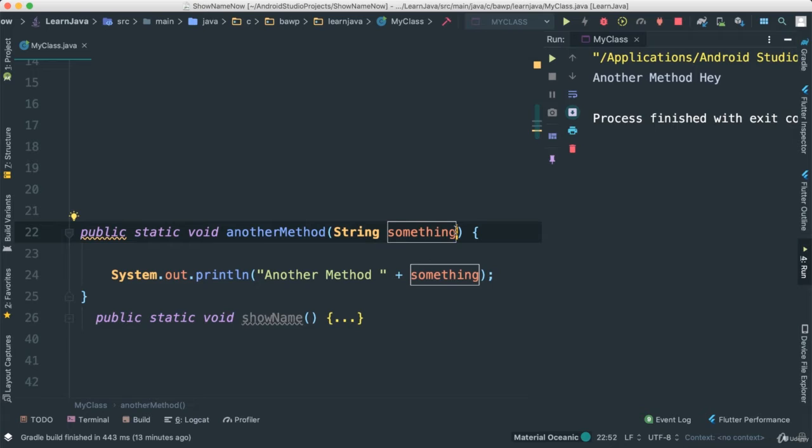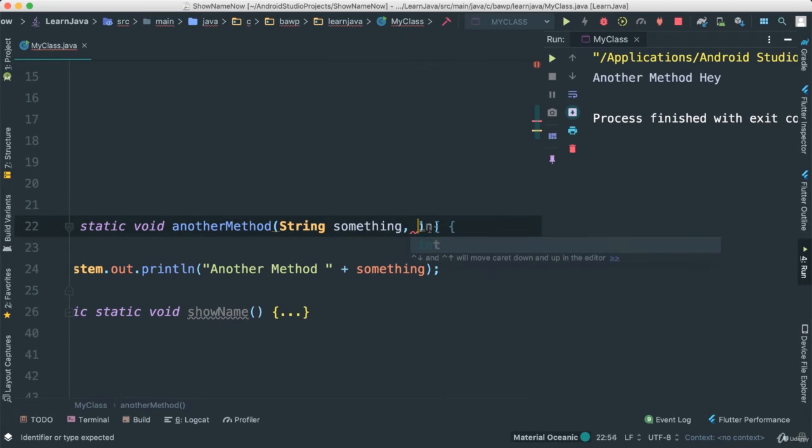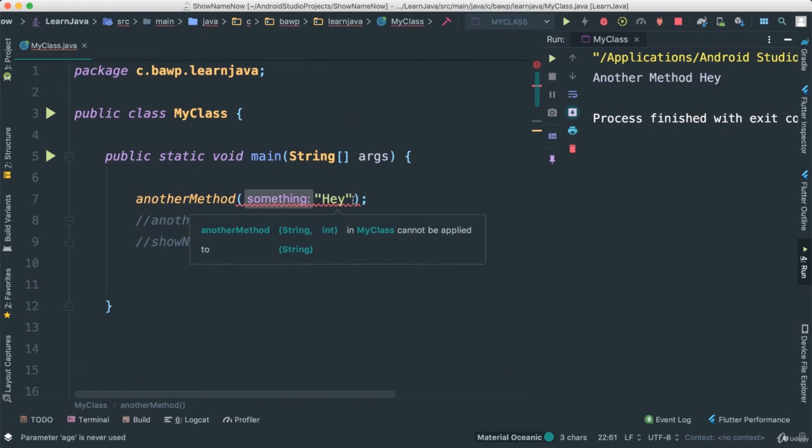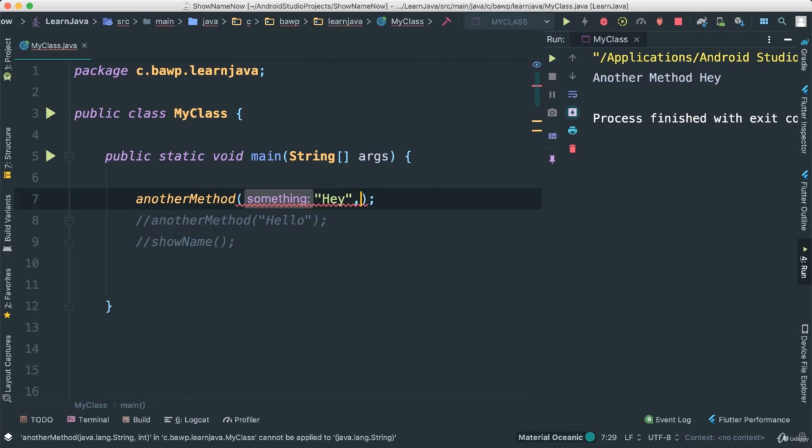So let's look at an example where we can add more parameters here, right? Notice I can also say, for instance, int age, something like that, right? So once we are adding parameters, that doesn't mean that all of them have to be the same type. You can have all different types in one method, right? So now we have int. Notice we're going to have a problem here because now it says expecting int. The moment you come here and say age, say 23, notice again, it added that age for us here.